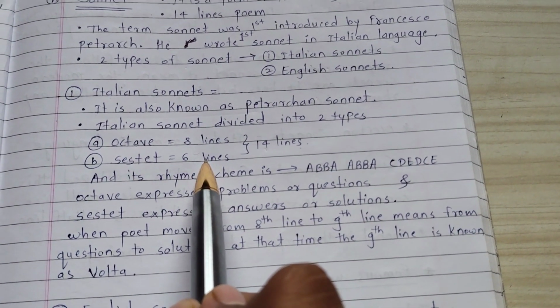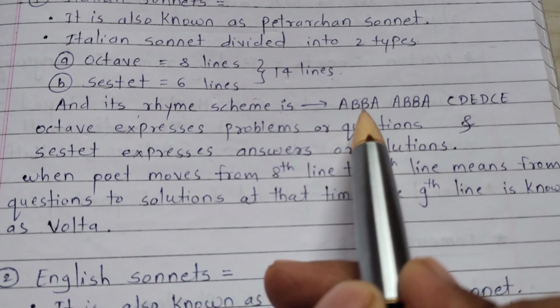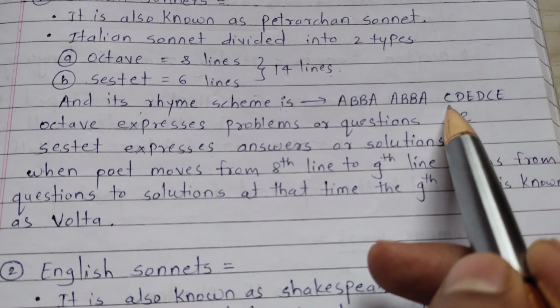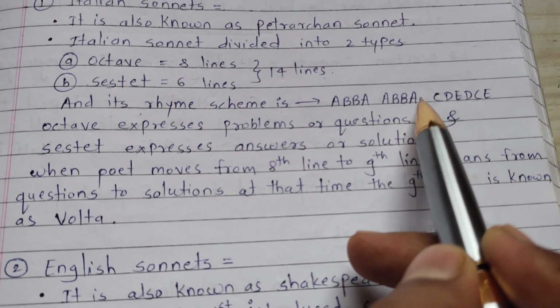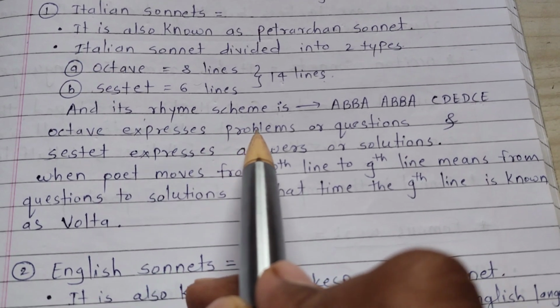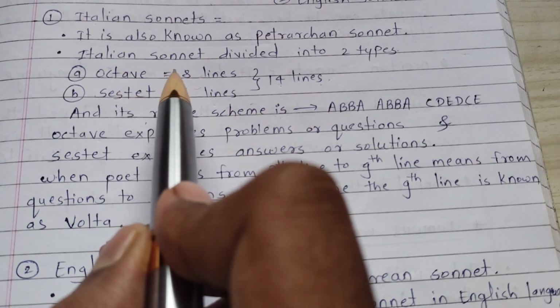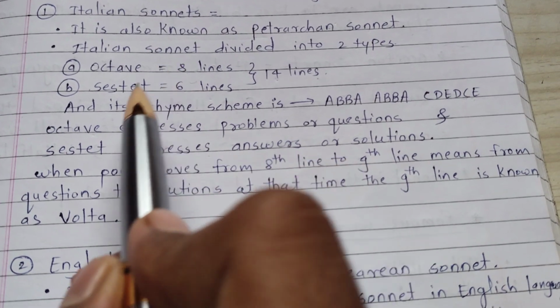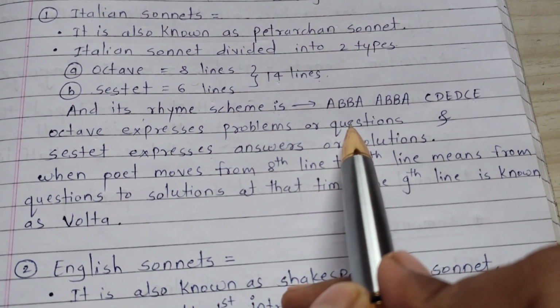Its rhyme scheme is A B B A A B B A C D E D C E. This is its rhyme scheme. Octave expresses problems and questions. Octave means 8 lines, we have discussed. Octave expresses problems and questions.